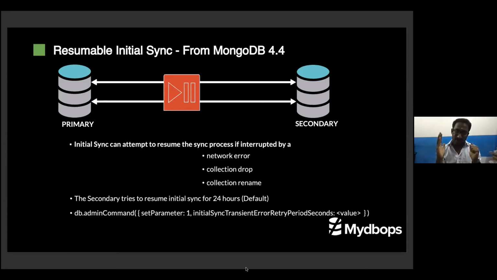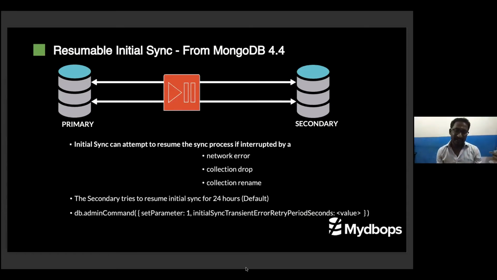The secondary node is not able to fetch the data. What happened is it starts the initial sync again. For example, I am copying 1 TB of data, and this secondary node is trying to capture the data. It's nearly 900 GB. During that time, something happens and this node goes down. The worst scenario is it needs to start from 1 byte again, the secondary.